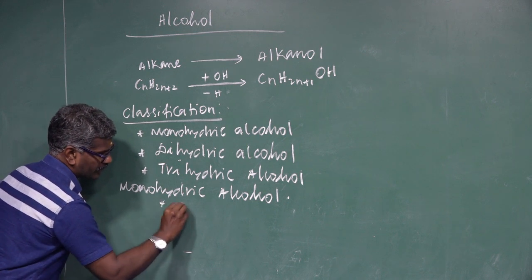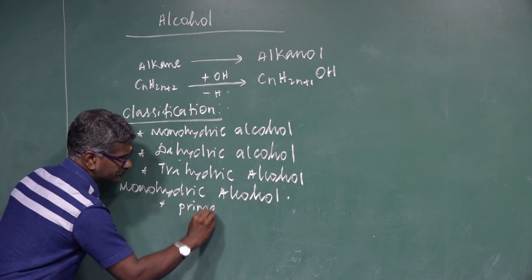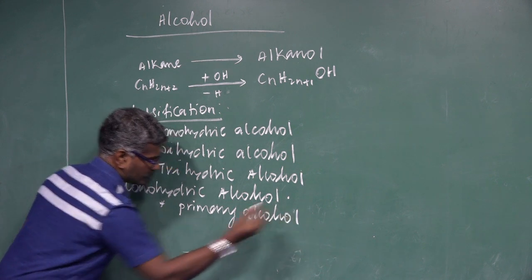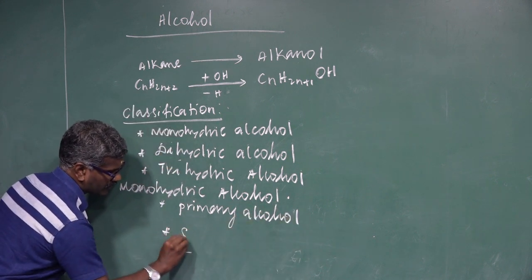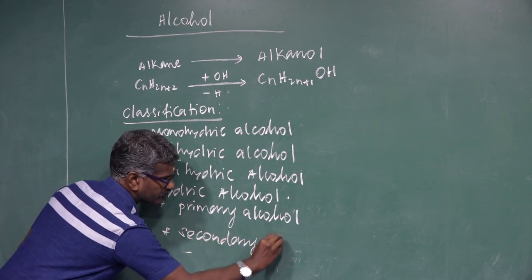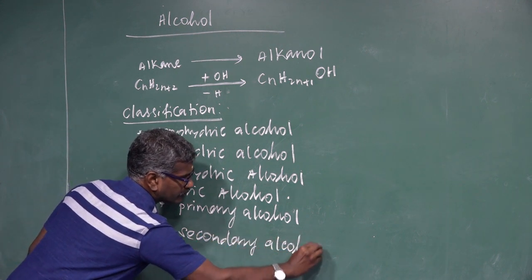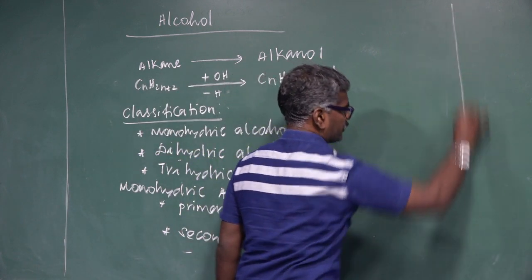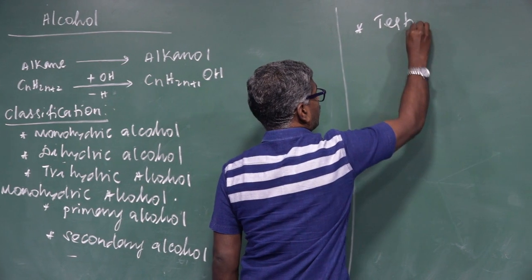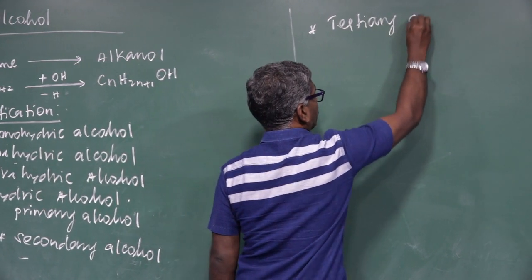First one, primary alcohol. Second one, secondary alcohol. Third one, tertiary alcohol.